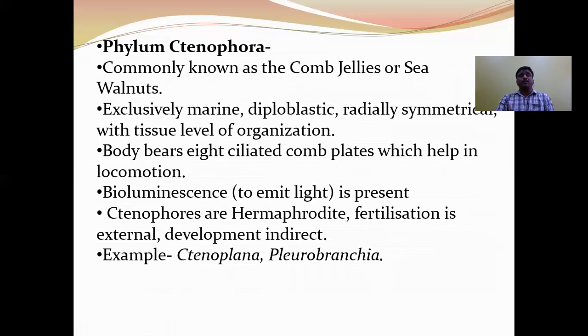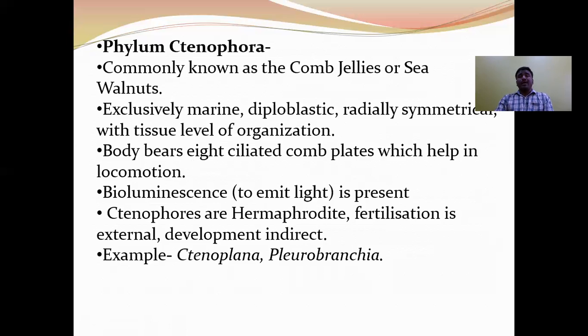Let us see the next phylum, Ctenophora. The ctenophores are commonly called comb jellies or sea walnuts or sea gooseberries. Ctenophores are exclusively marine, diploblastic, radially symmetrical, with the tissue level of organization. The body bears 8 ciliated comb plates. The ciliated comb plates help in locomotion. Because of the presence of comb plates, they are commonly called comb jellies.